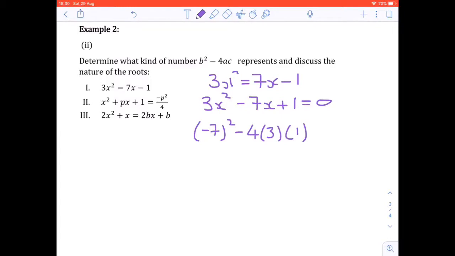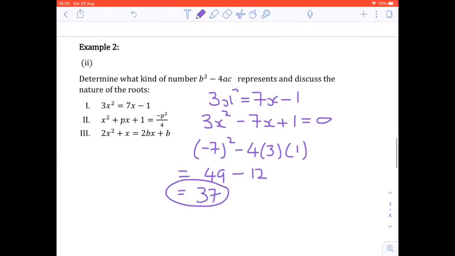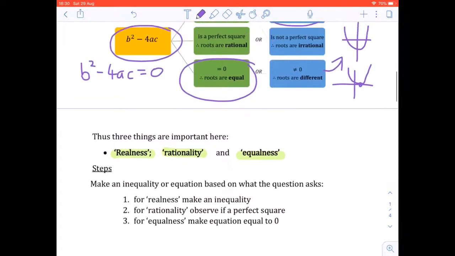Let's simplify this. 49 minus 12 is equal to 37. So here we have a key number that we then can assess against our diagram. So keep in mind 37.